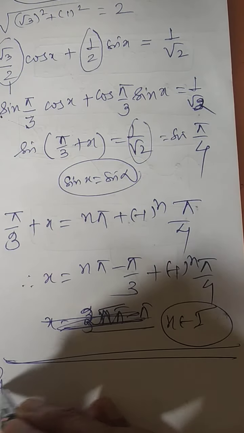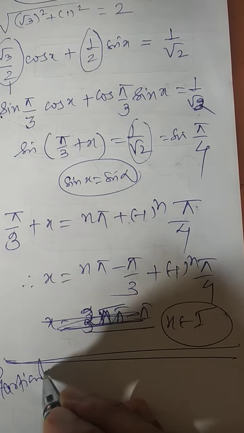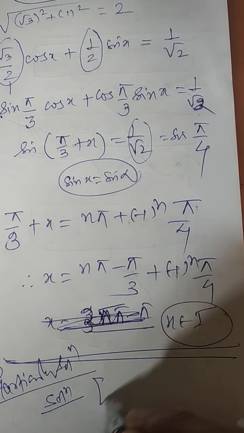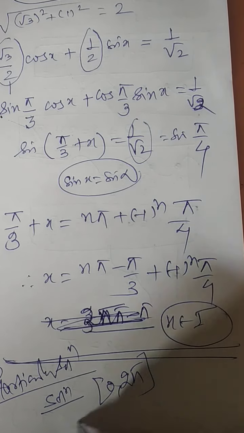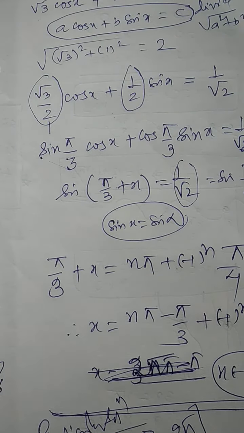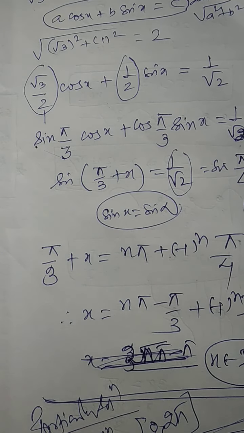Sometimes it is asked for the particular solution. Particular solution means the solutions, the angles, which lie between 0 and 2π. Just keep this point in mind, and with this we are concluding this part on how to solve trigonometric equations.